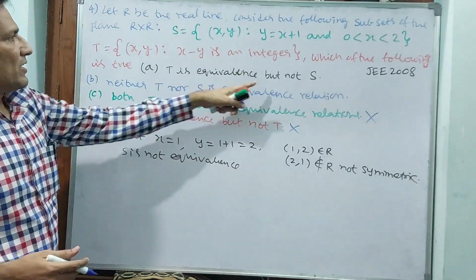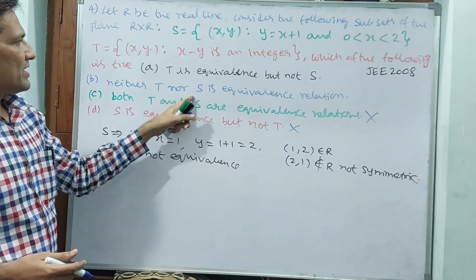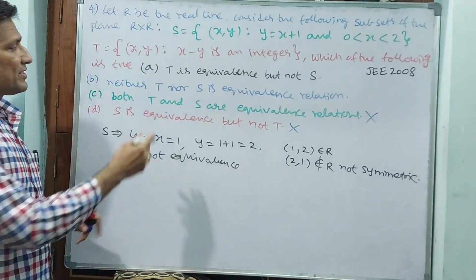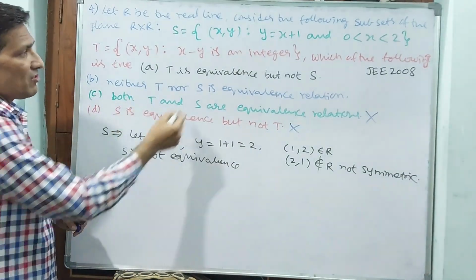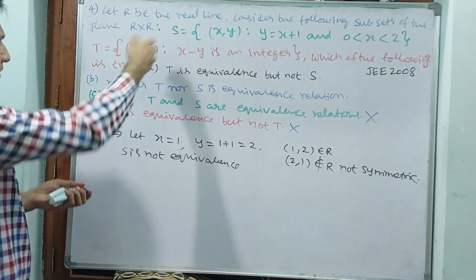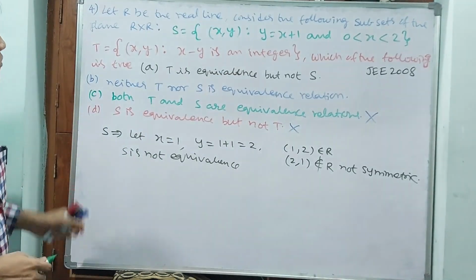T is equivalence but not S. This may be there. Neither T nor S. See, if T is also not an equivalence relation, this will come. If T is equivalence, then A will come. Okay. Now go for T.